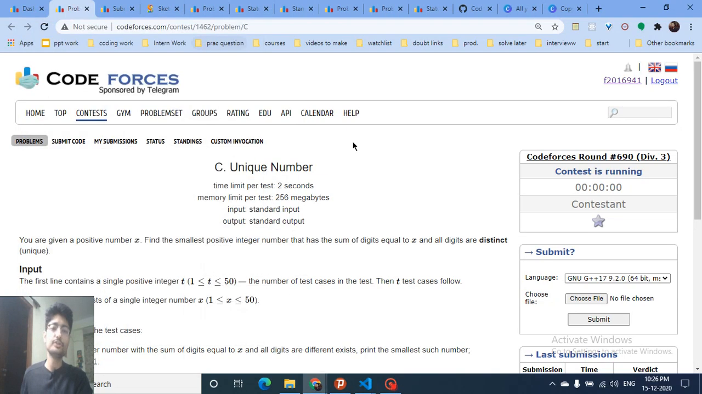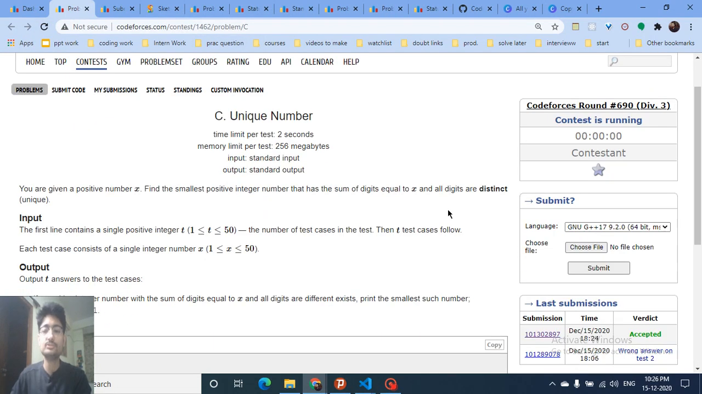Hello friends, so today we're going to discuss problem C from the latest Codeforces round 690, problem name Unique Number. This problem seems very difficult, but you just have to write down 2-3 test cases and it will become more intuitive to you. So I'll first read the question, and then we'll also draw out some test cases to make it more clear.